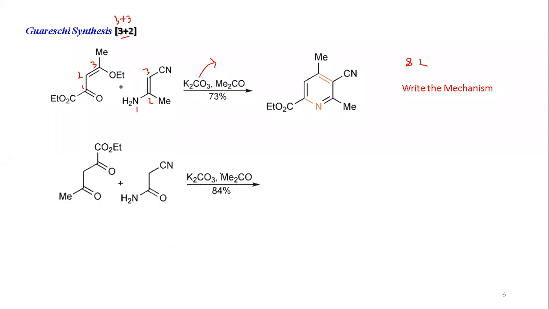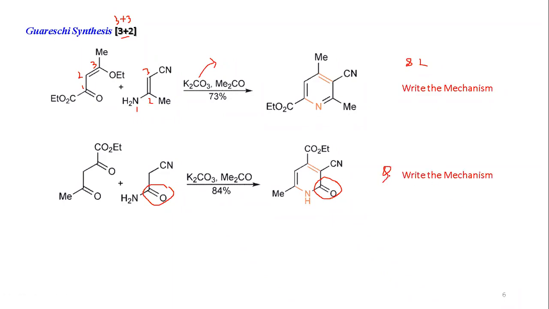Now you can have another 3 plus 3 route to get a different type of pyridine. So at the alpha position, if you look at the amide functionality here, what you will expect is at the alpha position a C double bond O. So this is here, okay, and now here also you will try to come up with the reaction mechanism.